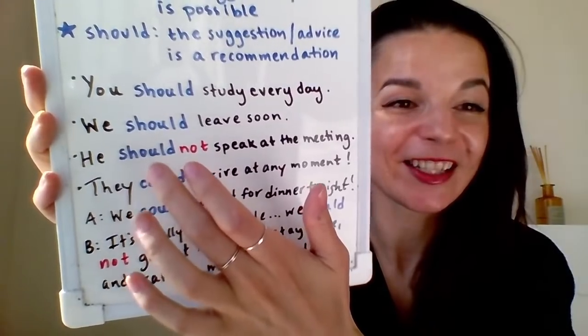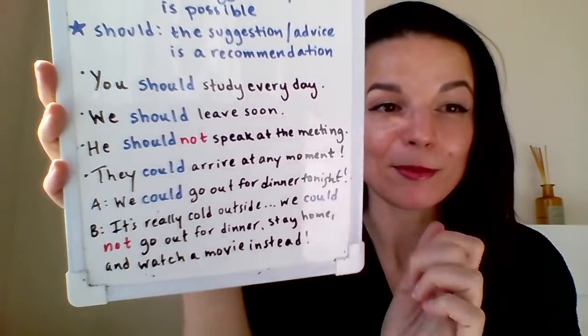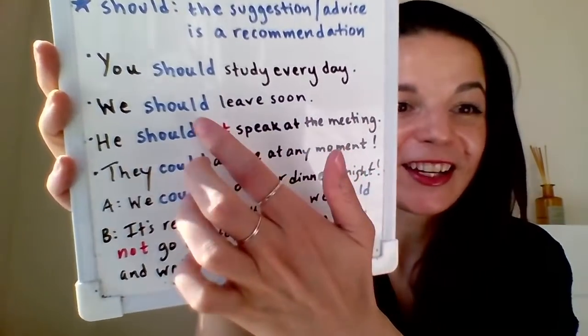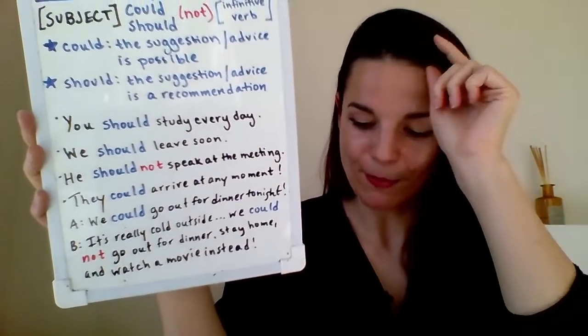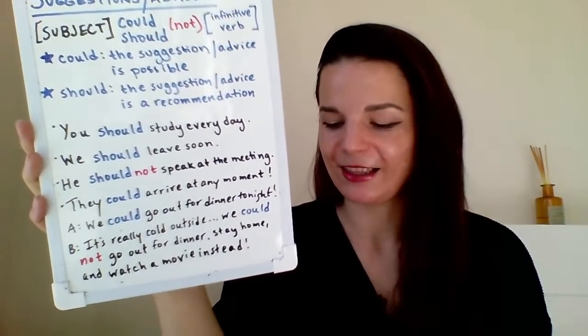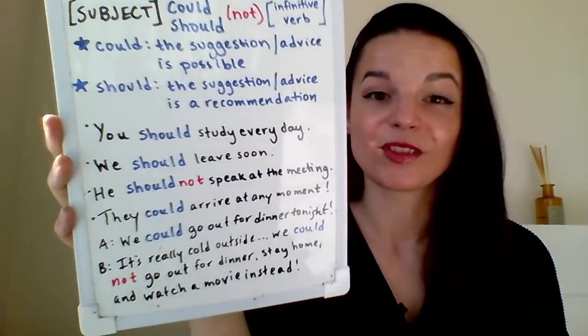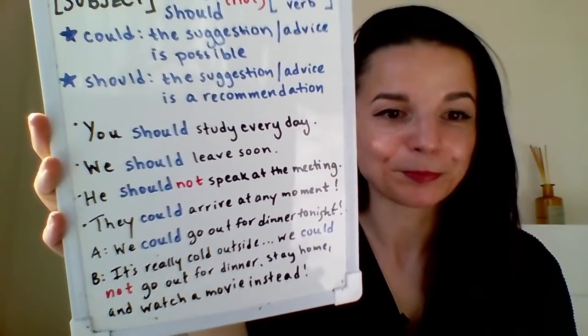Some more examples. Let's look at a negative. He should not speak at the meeting. So here's a negative. So this behavior is not recommended. That's what this is saying. This behavior is not recommended. So I don't think this is a good behavior. He should not speak at the meeting.